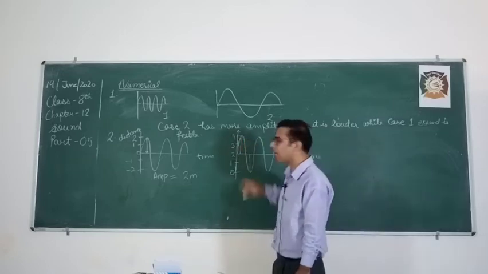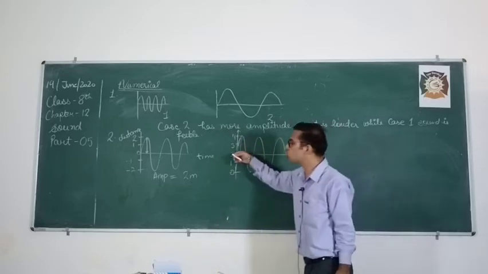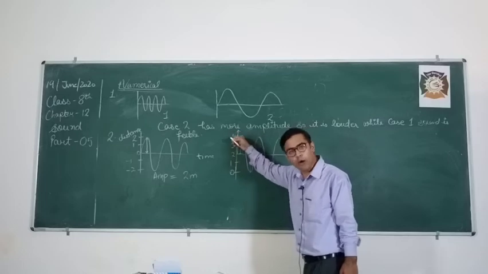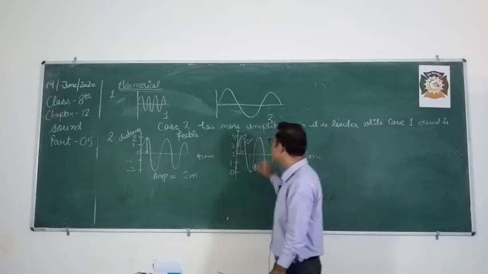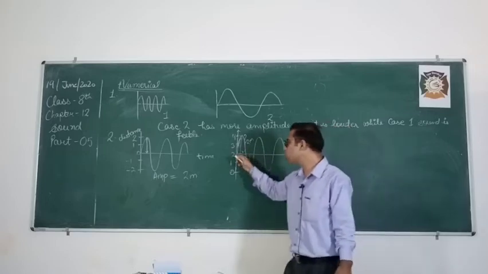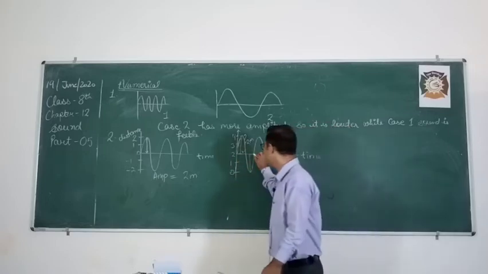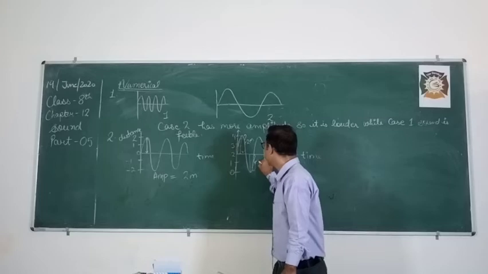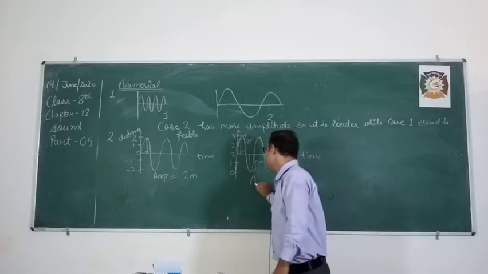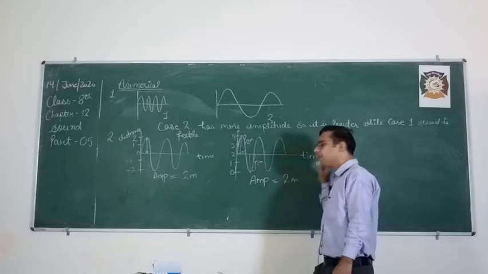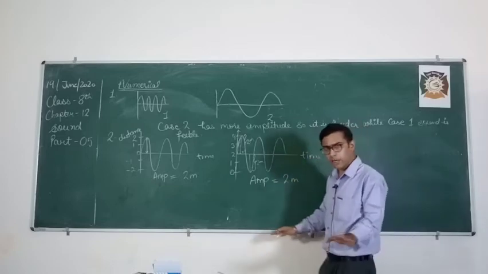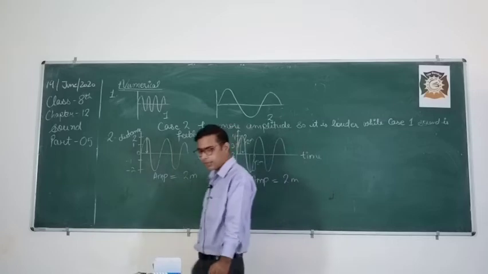So both of these are the amplitude. It is 2, it is 4. So 4 minus 2 comes out to be 2 meters. Similarly in this case, it is 2 and this is the 0 level. So 2 minus 0 equals 2 meters. So in this case also, the amplitude comes out to be 2 meters. Clear, students? Not tough numericals.